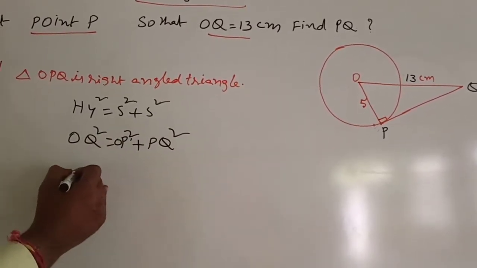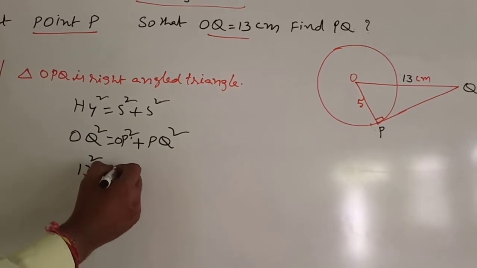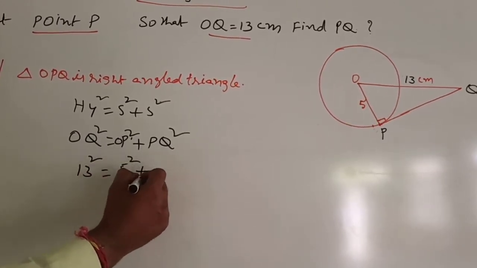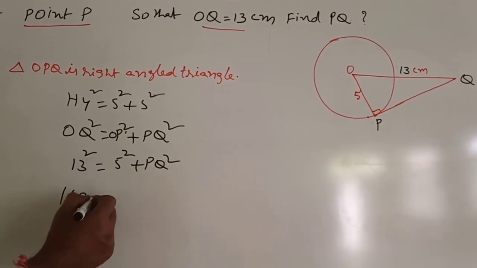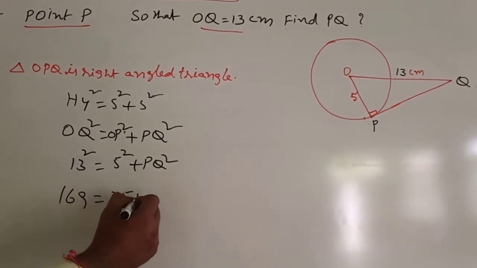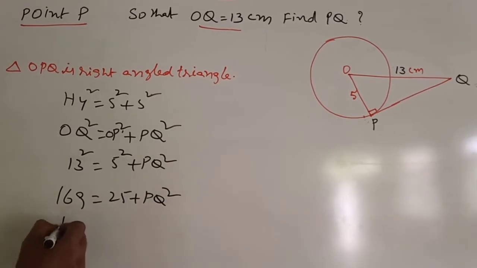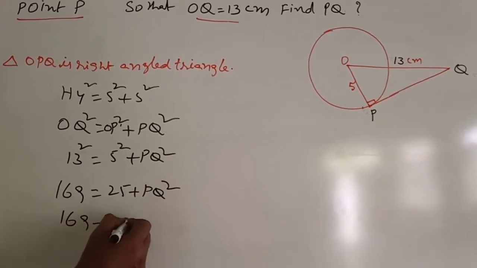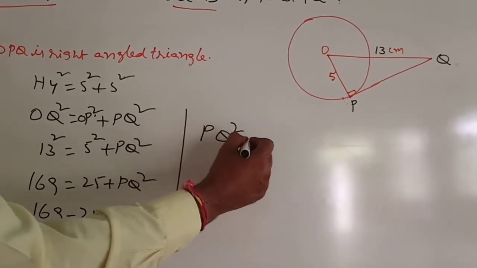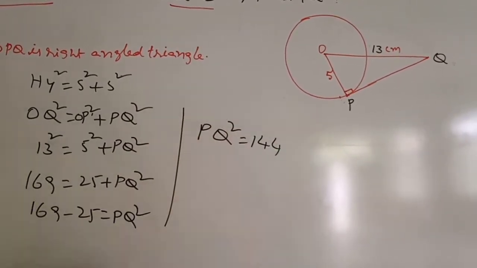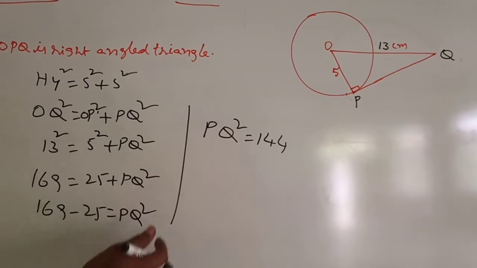What is the OQ? 13 square is equal to 5 square plus PQ square. 13 square, 13 square is 169, is equal to 5 square, 25, plus PQ square. Then 169 minus 25 is equal to PQ square. Therefore, PQ square is equal to 144. 169 minus 25 equals 144.